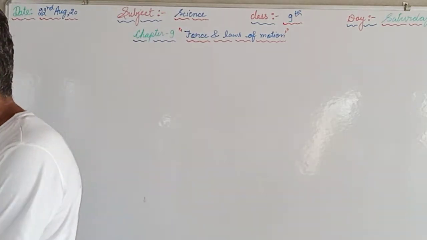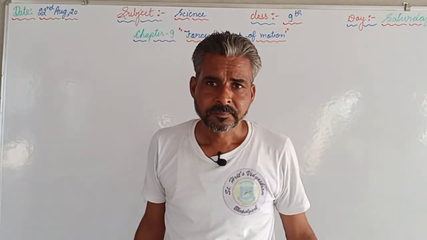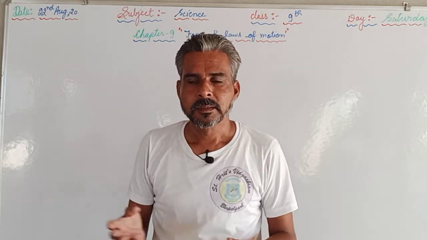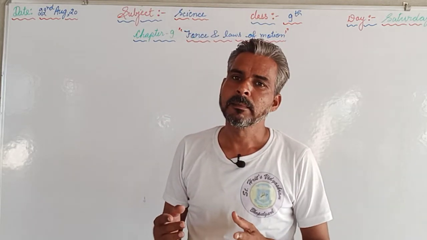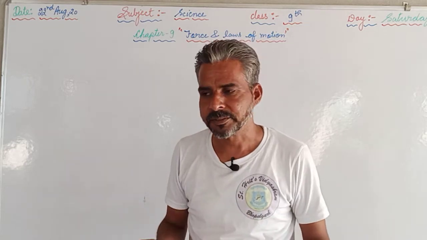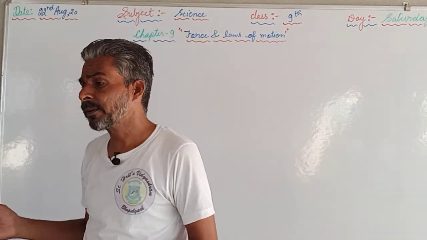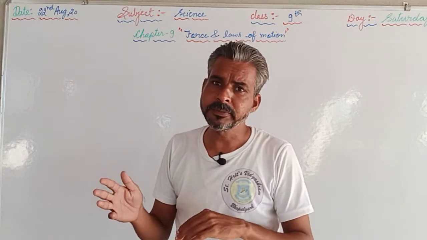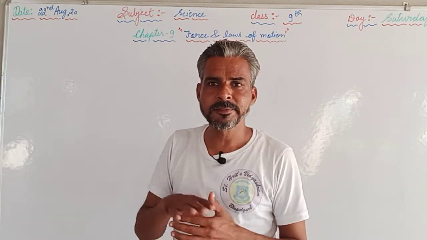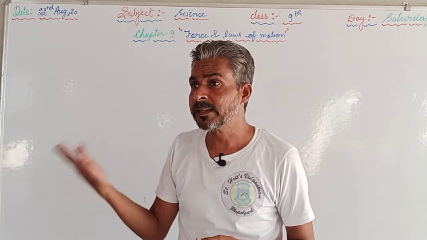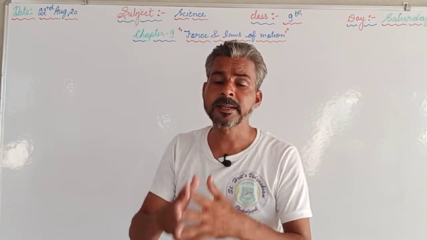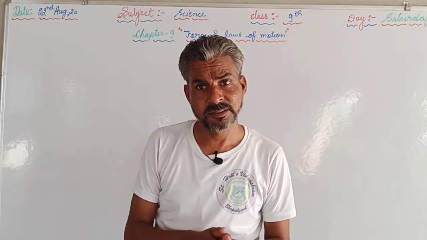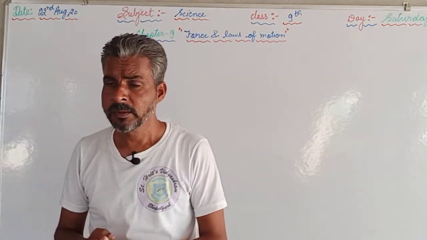The third law is the most simple one, that every action has an equal but opposite reaction. And at the same time we have discussed momentum also. Momentum is the product of mass and velocity, that is the numerical definition, and the second definition is the amount of motion contained in an object is called momentum. Momentum is also a vector quantity, it also has direction as well as magnitude.